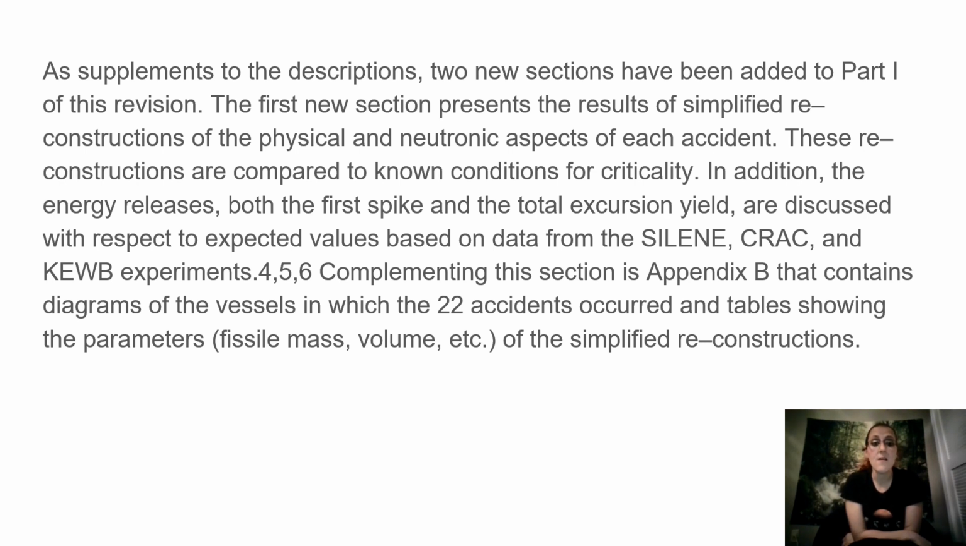In addition, the energy releases, both the first spike and total excursion yield, are discussed with respect to expected values based on data from the Silene, CRAC, and KEWB experiments. Complementing this section is Appendix B that contains diagrams of the vessels in which the 22 accidents occurred and tables showing the parameters, fissile mass, volume, etc. of the simplified reconstructions.